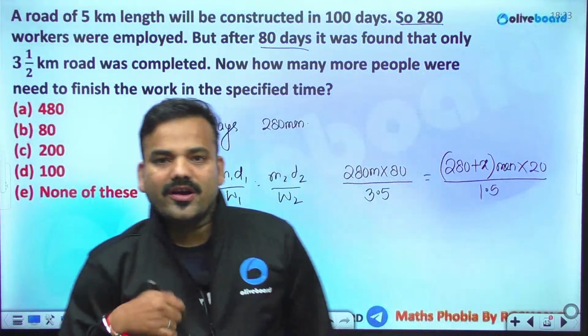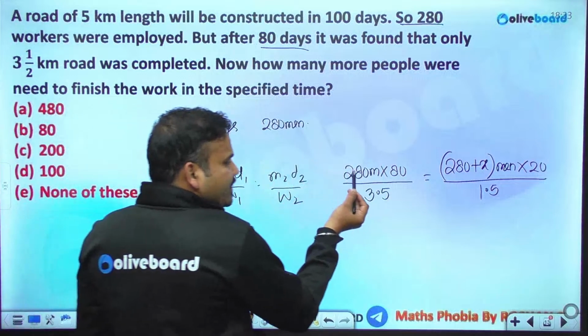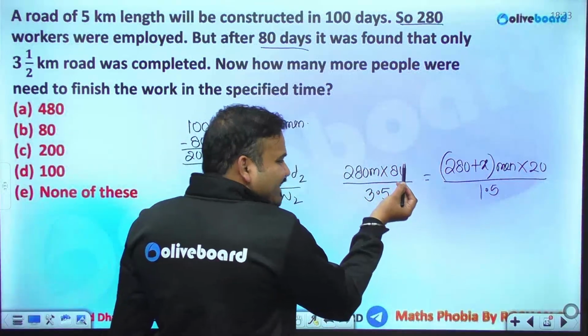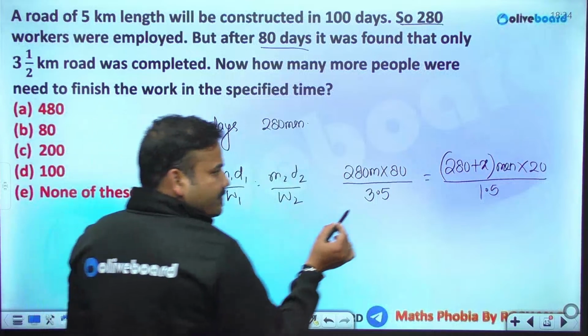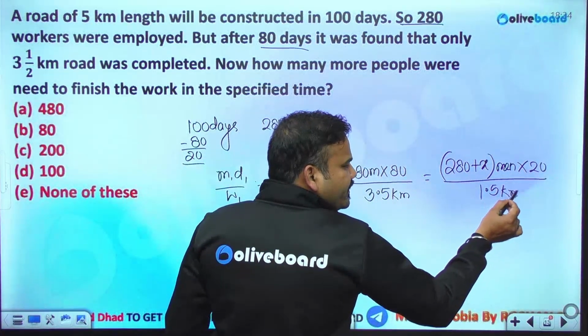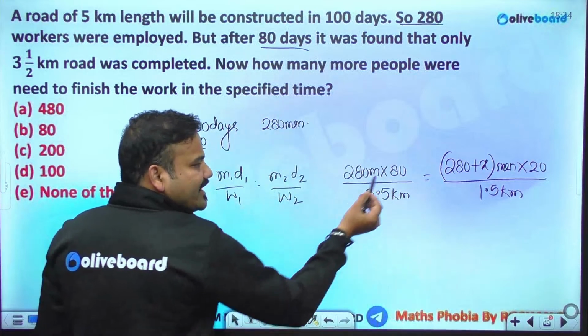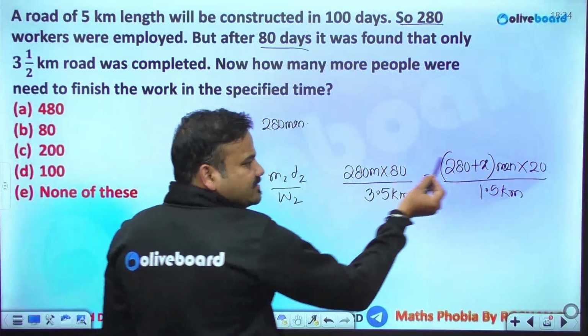Again, m1 d1 by w1 equals m2 d2 by w2. Initially there were 280 men working for 80 days and they completed 3.5 km of road. Now 1.5 km of road is left. Out of 100 days, 80 days are completed, 20 are left. Fine. And X men are being employed.